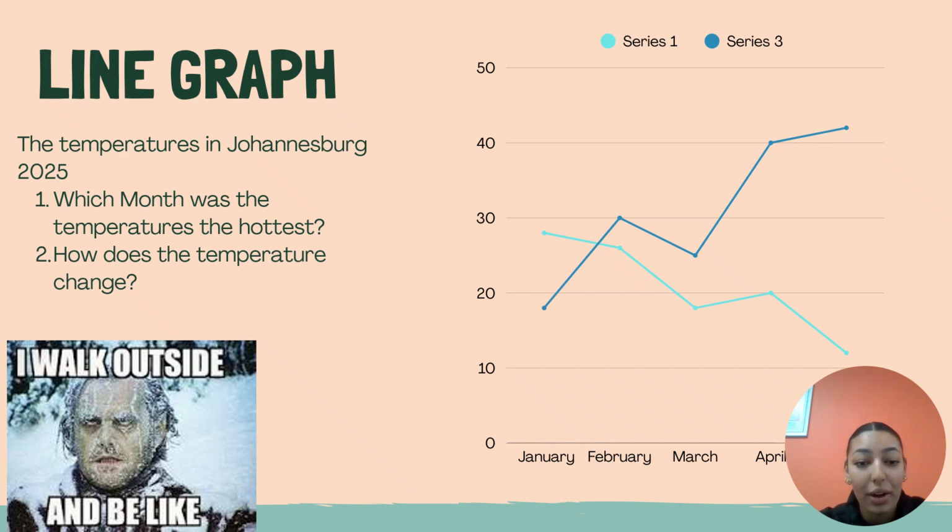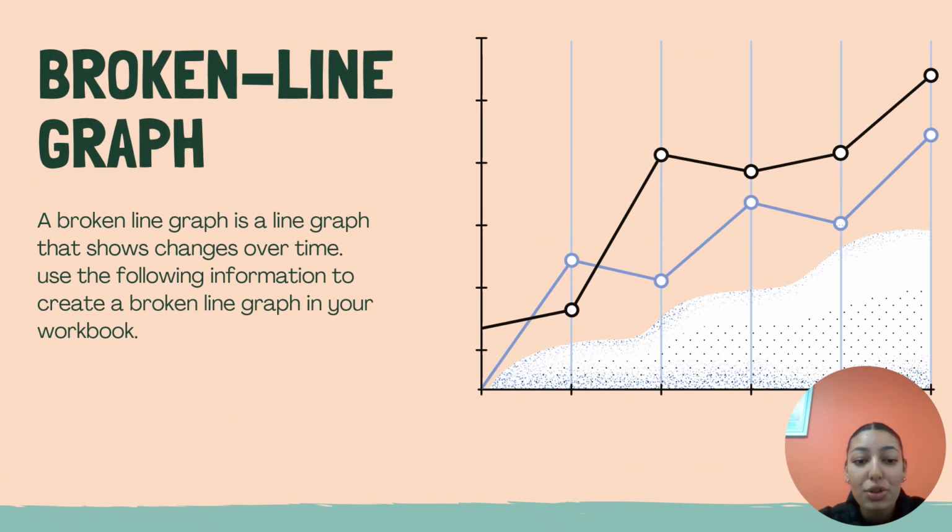Okay, now moving on. So now a broken line graph is similar to a line graph, but there's a few little changes, such as you can see the little dots here on the black line. You can see these dots here that are just pointing to where exactly the change is occurring. So a broken line graph is a line graph that shows changes over time. Now we're going to use the following information on the next slide to create our own broken line graph.